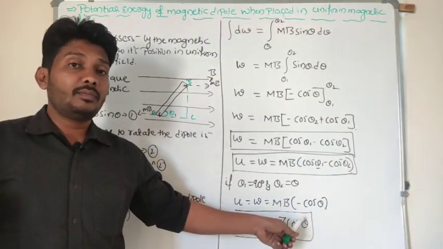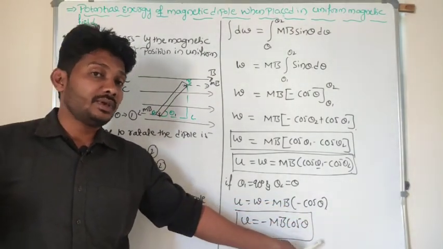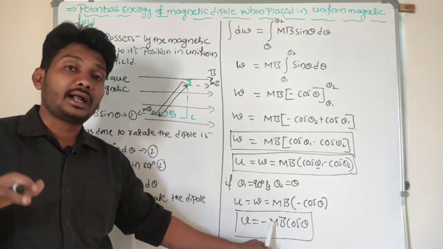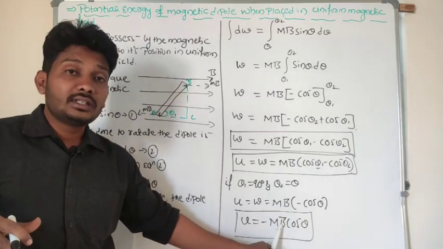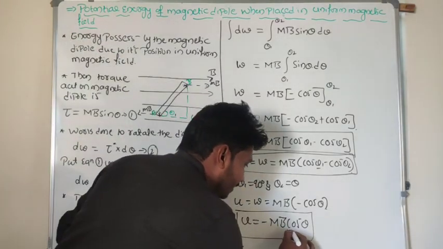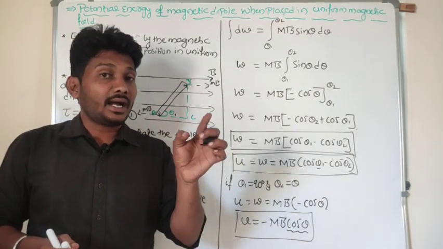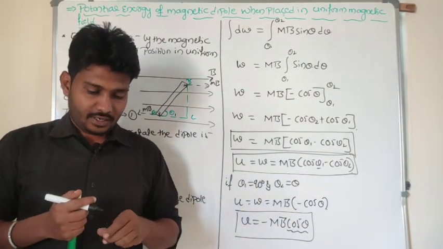In that electric dipole we got that U is equal to minus pE cos theta. Here I got minus mB cos theta. Here m represents the magnetic dipole moment, where B represents the magnetic field strength. And important thing, here cos theta represents the angle between magnetic field line and normal line, right?